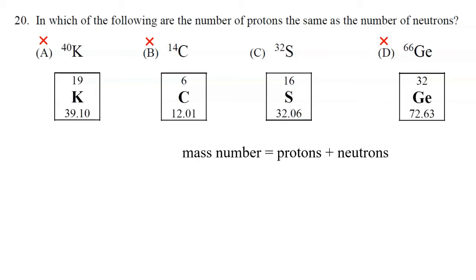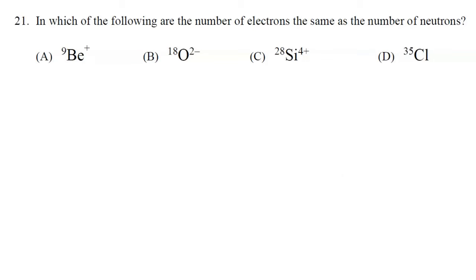We have 16 protons plus 16 neutrons for a mass of 32. All right, let's move on to number 21. In which of the following are the number of electrons the same as the number of neutrons?